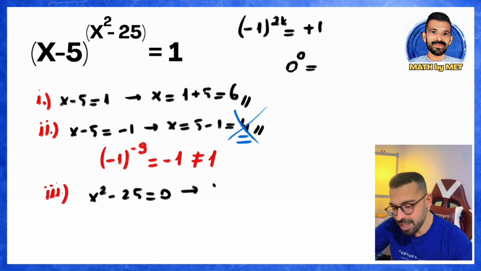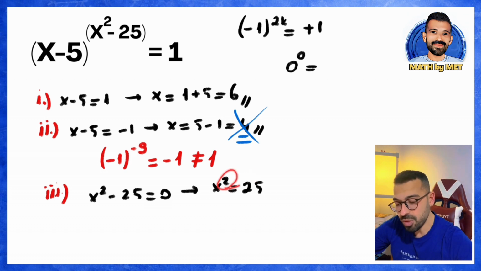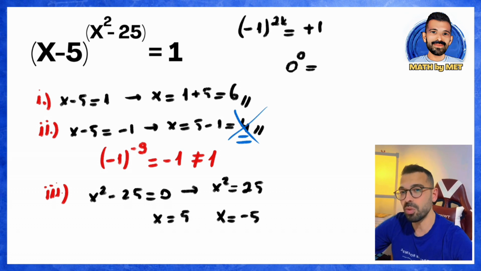If I move minus 25 to the other side, x squared equals plus 25. Here, I am looking for a number whose square is 25. While writing the number whose square is 25, two numbers came to my mind. Here, for its square to be 25, either x must be equal to 5 or x must be equal to minus 5. Because the square of 5 is also 25, and the square of minus 5 is also 25.